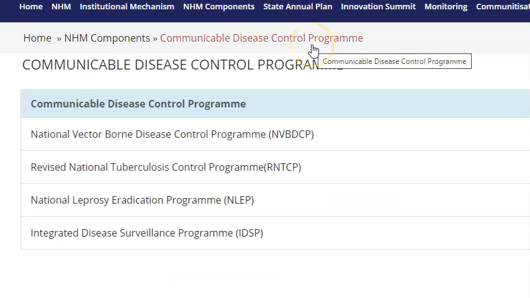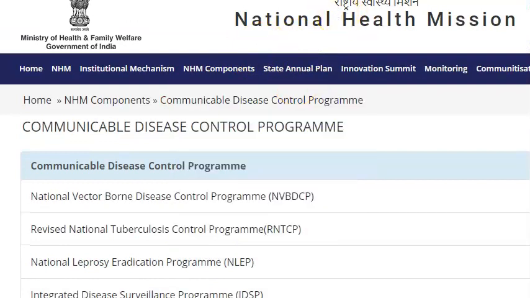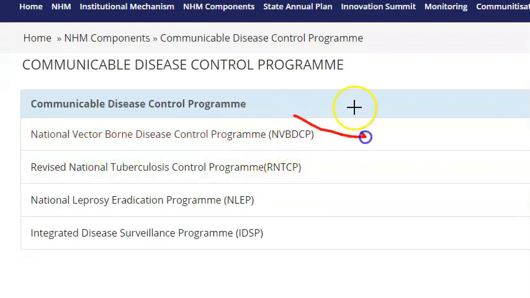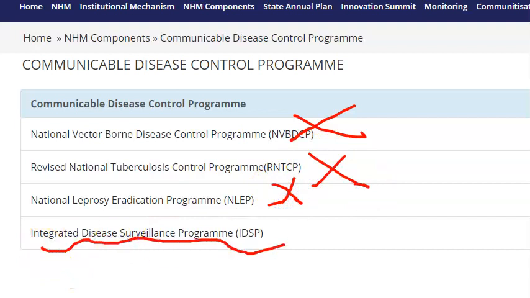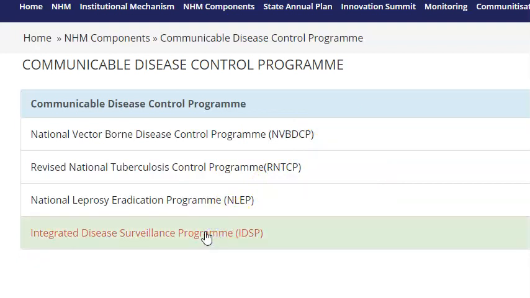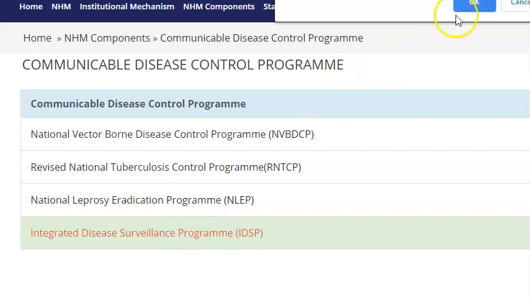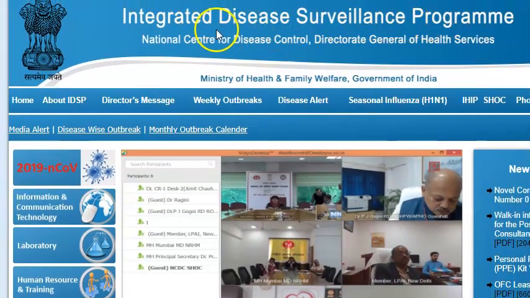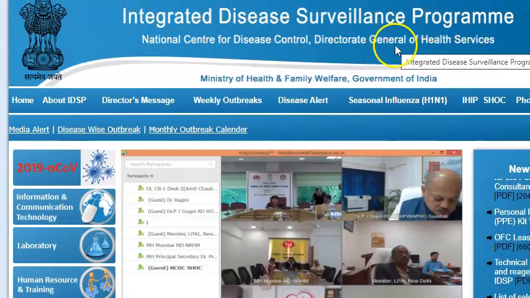Guys, do you wonder what exact national program is there, not specific, but at least where you can cover this? Under National Health Mission, Communicable Diseases Control Program, you have vector-borne disease. This is not vector-borne. This is not tuberculosis. This is not leprosy. What about this one? Integrated Disease Surveillance Program, IDSP. Let's check this one. Integrated Disease Surveillance Program, National Center for Disease Control.